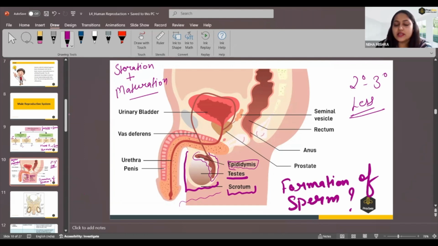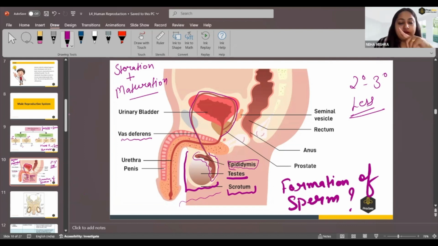This epididymis is then connected with this long tube, which we can see in the diagram. We call this long tube the vas deferens. So epididymis is the first duct, and vas deferens is the second duct present in the male reproductive organs.